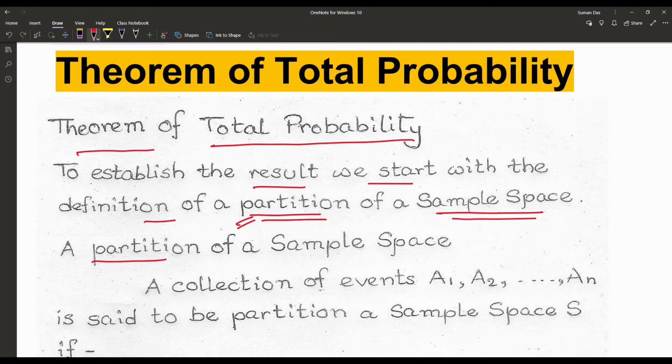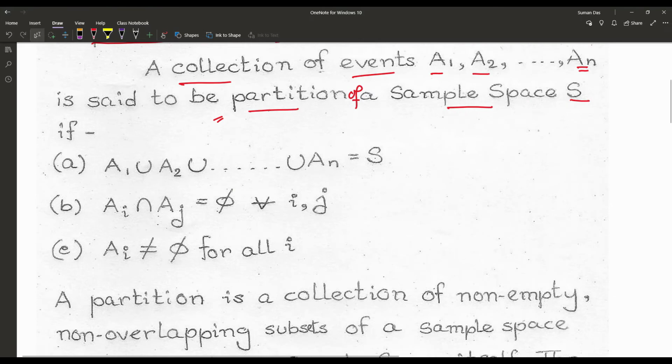A partition of any sample space is a collection of events, namely A1, A2 up to AN, which is said to be a partition of a sample space S if three properties hold. First, the union of all the events A1, A2 up to AN gives the sample space itself.